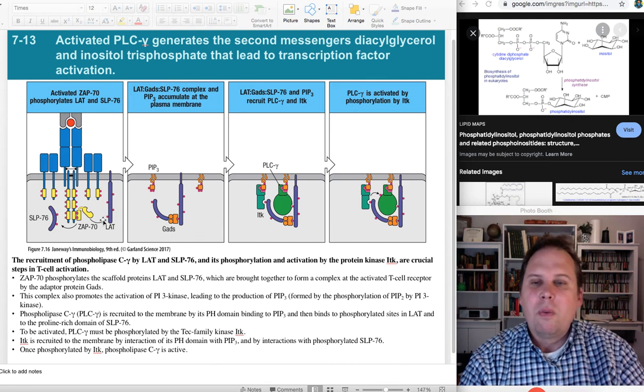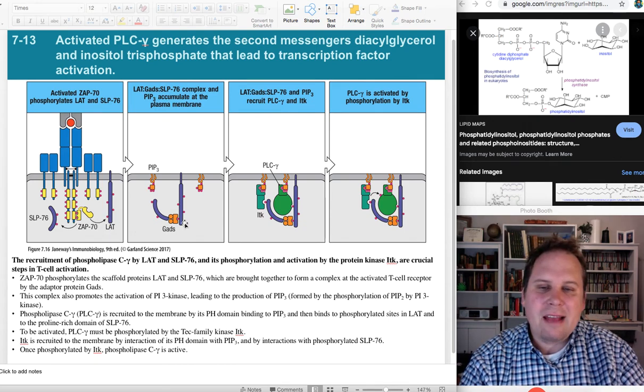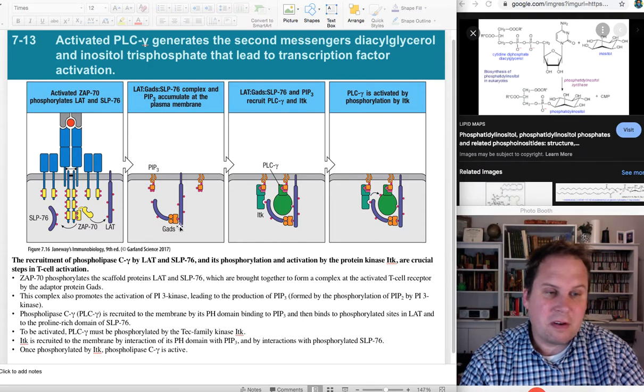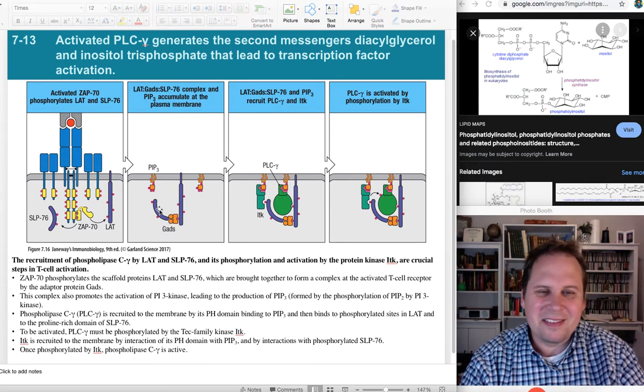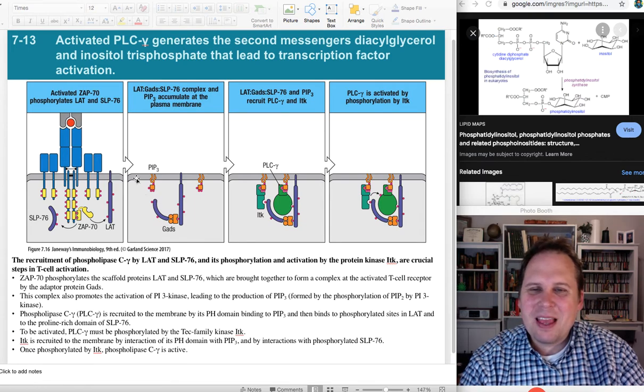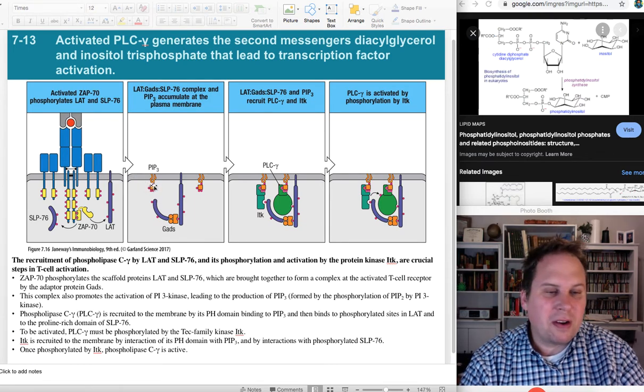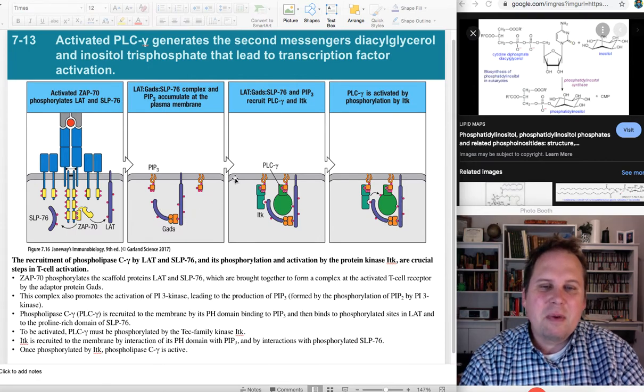Neat. Once you've got phosphorylation on LAT, GADS will bind it because it's got an SH2 domain. It's looking for a phosphate to love. And GADS will interact with SLP76. It just does. Sue me. If a PIP3 wanders along next to this big fishhook-shaped complex, then we can actually attach some other proteins there.